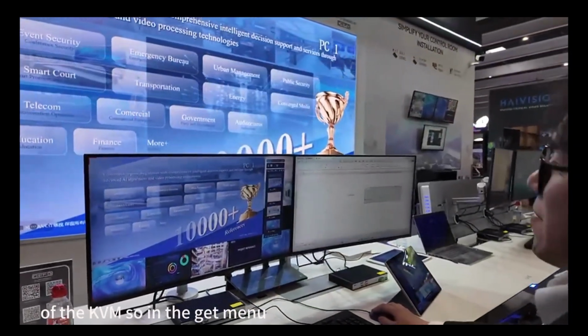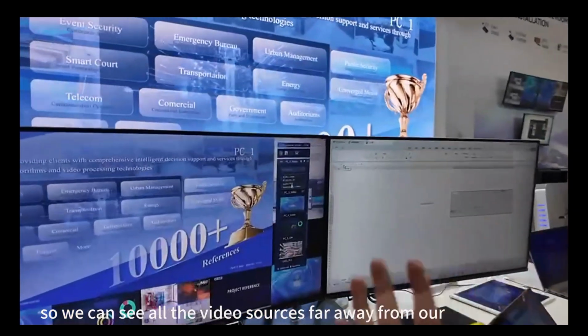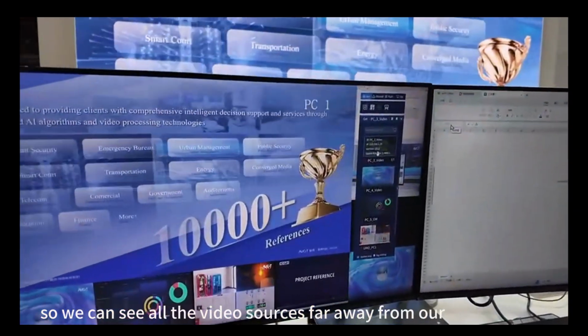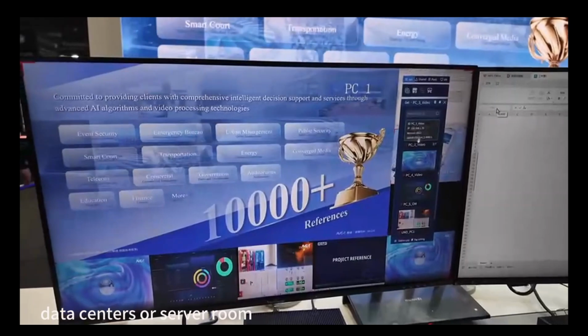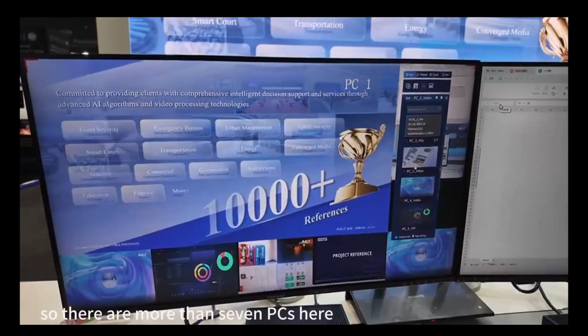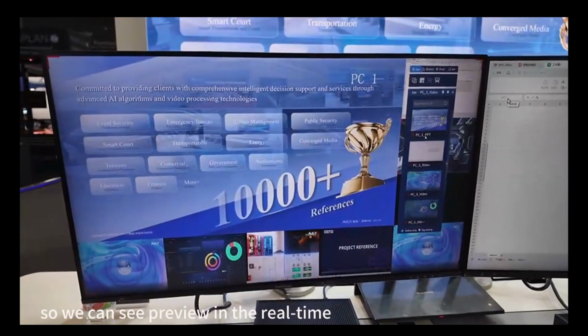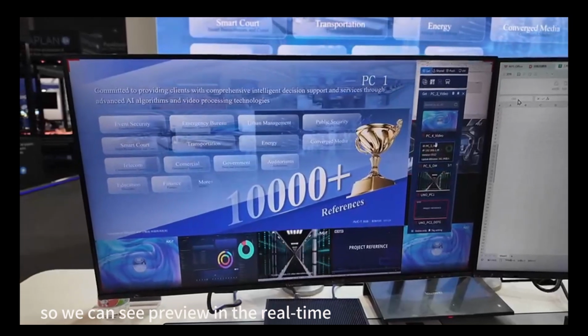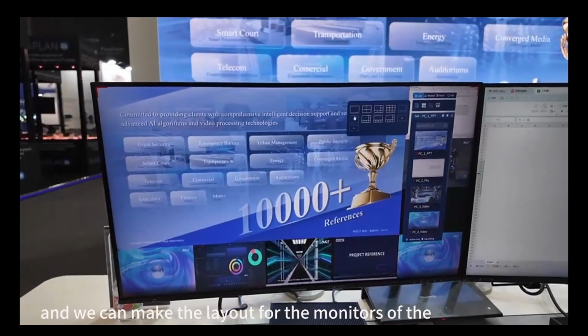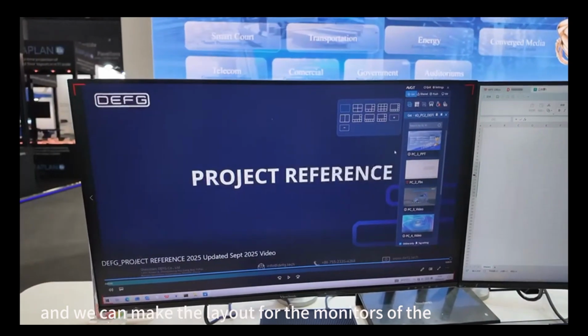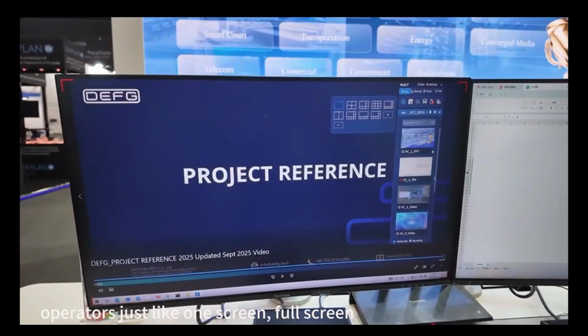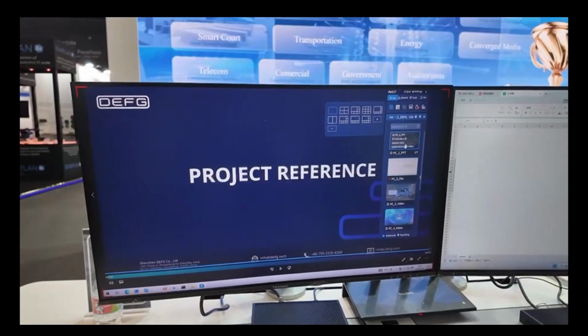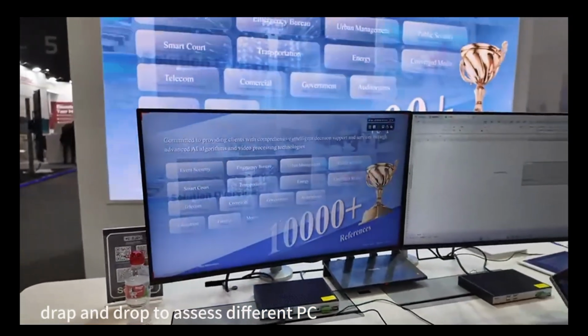So in the get menu, we can see all the video sources far away from our data centers or server room. There are more than 7 pieces here, so we can see and preview them in real time. And we can manage the layout for the monitors of the operators, just like one screen, full screen, drag and drop to access different PCs.